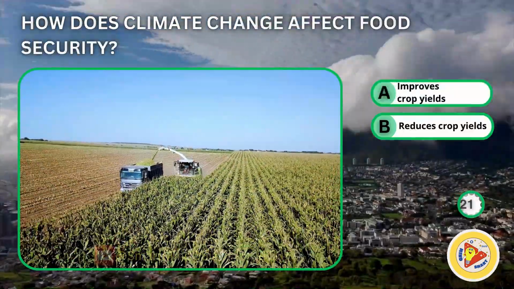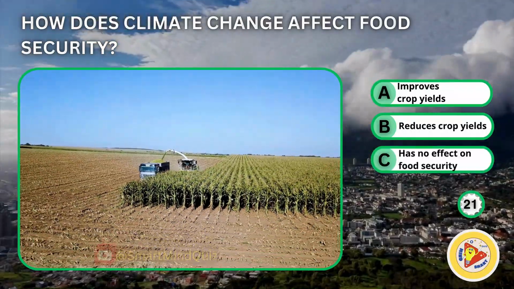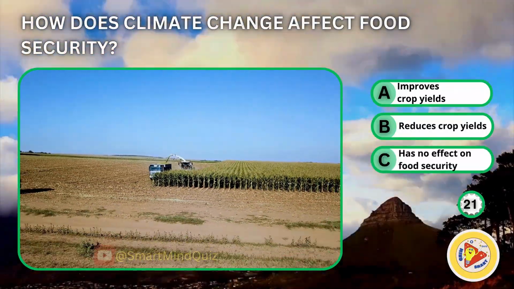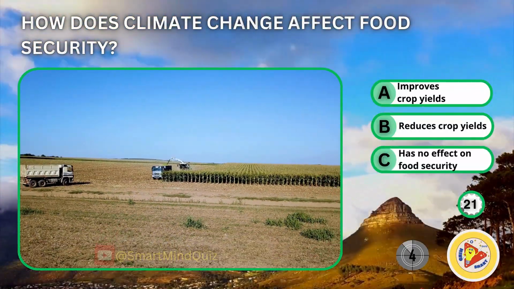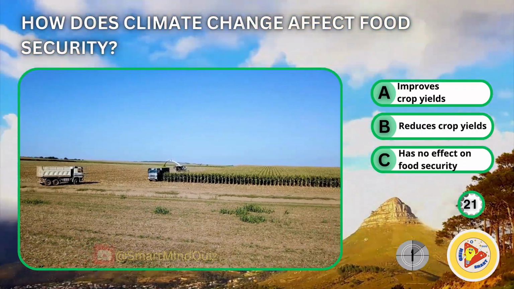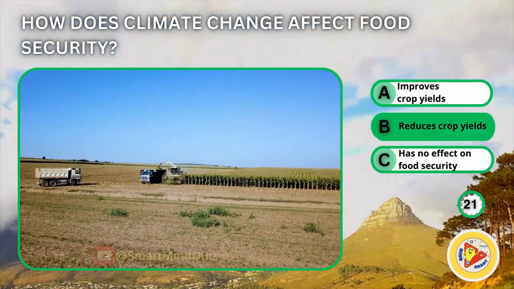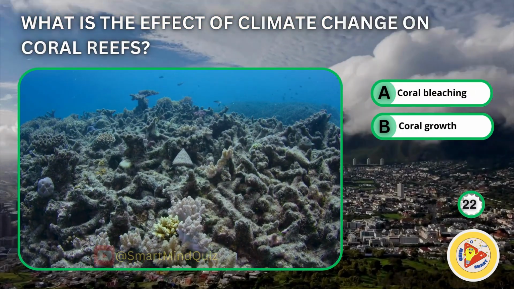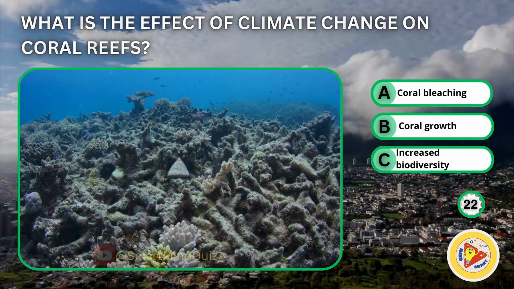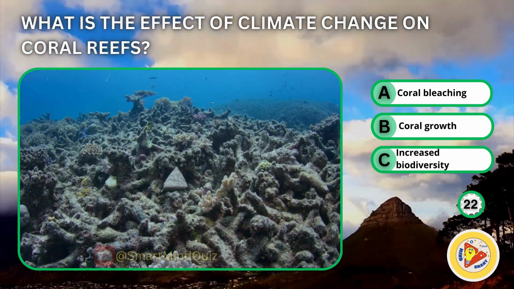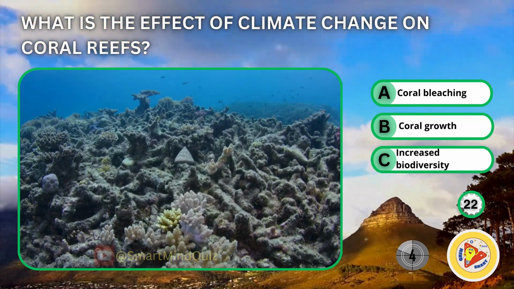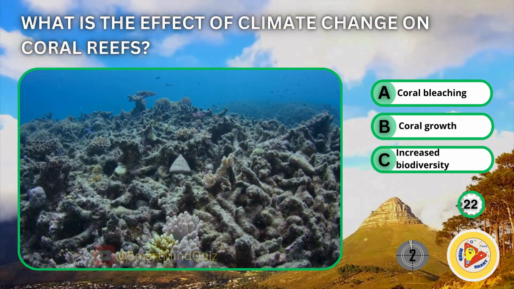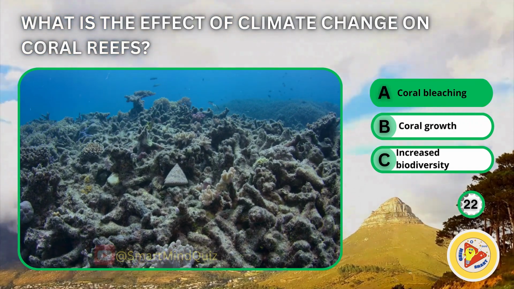How does climate change affect food security? Improves crop yields, reduces crop yields, has no effect on food security. What is the effect of climate change on coral reefs? Coral bleaching, coral growth, increased biodiversity. Coral bleaching.